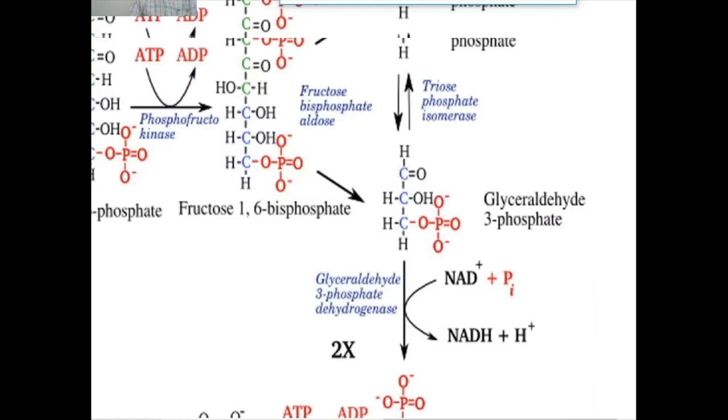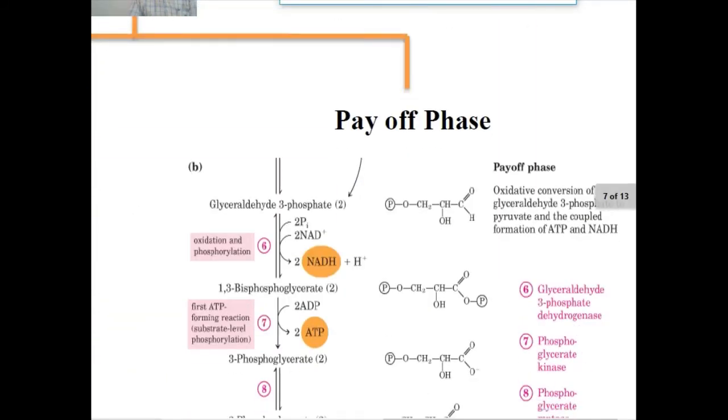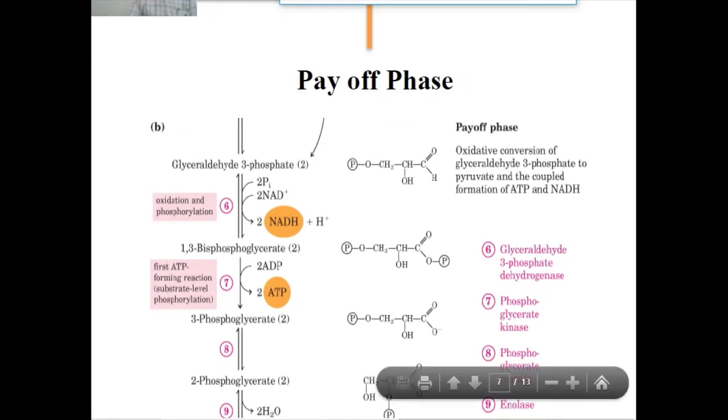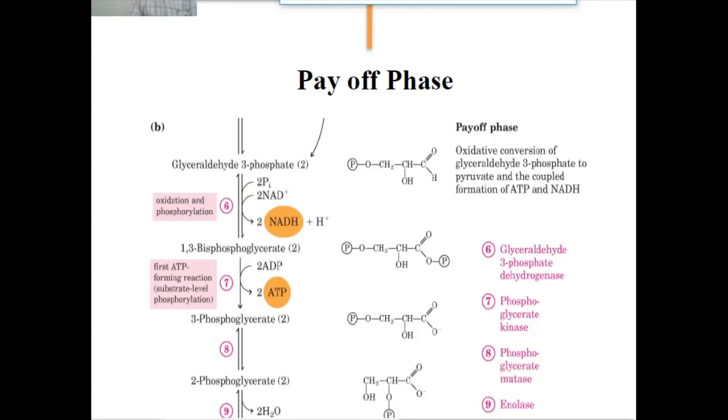Now the second part of this metabolic pathway is the payoff phase. In the payoff phase, the 2 molecules of glyceraldehyde 3-phosphate are oxidized and phosphorylated by the glyceraldehyde 3-phosphate dehydrogenase enzyme, and by this oxidation and phosphorylation the molecule becomes 1,3-bisphosphoglycerate, also known as 1,3-bisphosphoglyceric acid.